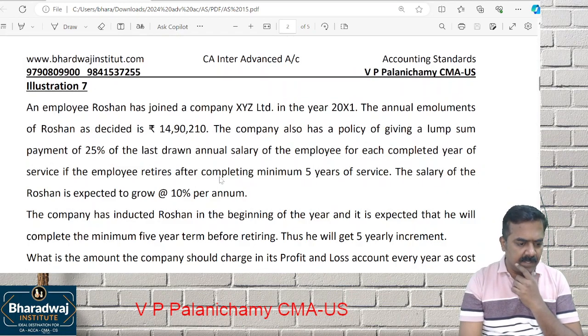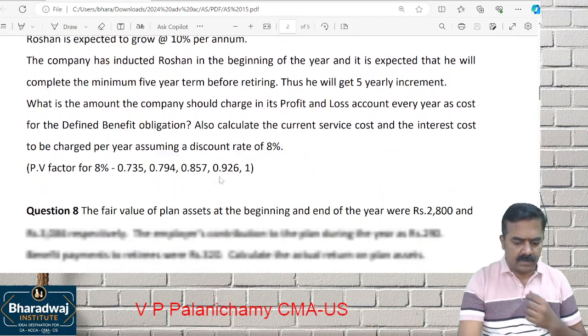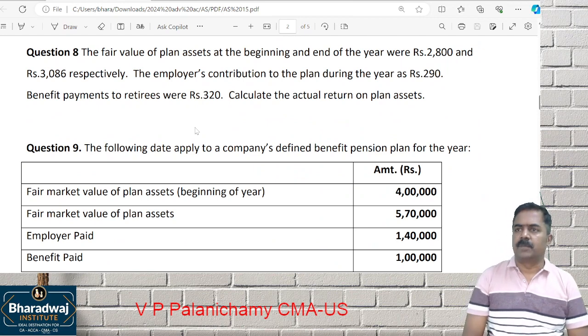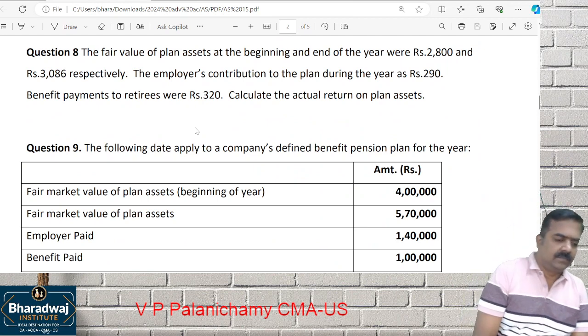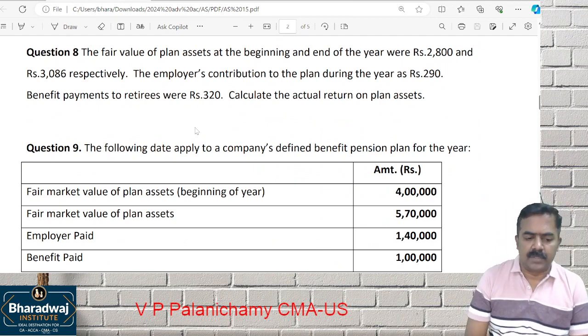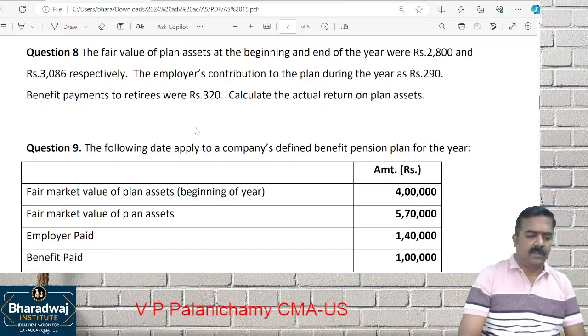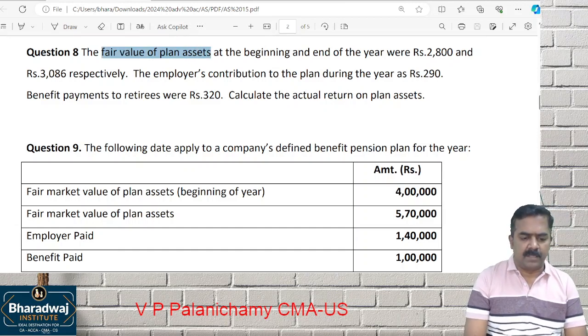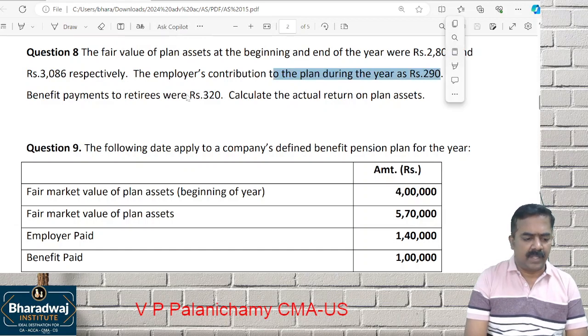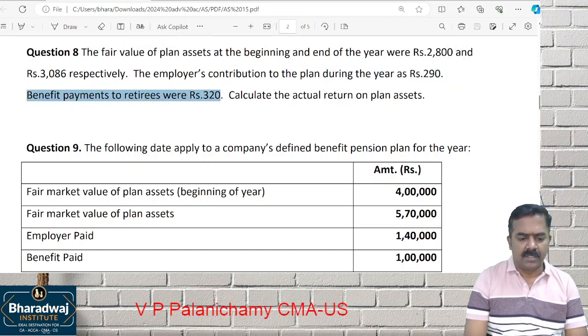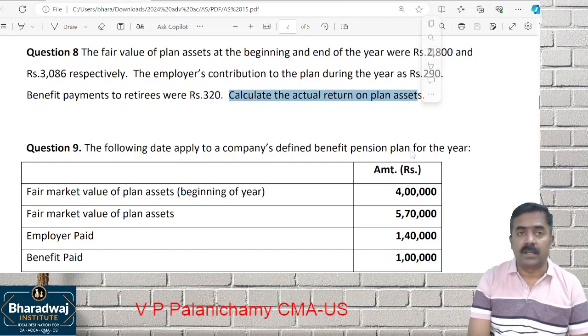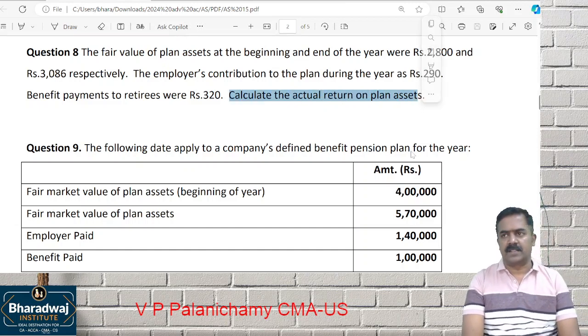We'll not do it in the same order. Look at question number 8. Fair value of the plan assets at the beginning of the year, 2,800. End of the year is how much? 3,086. Employer contribution during the year is 290. Benefit payments are how much? 320. They ask you to find out which one? Return on plan assets.